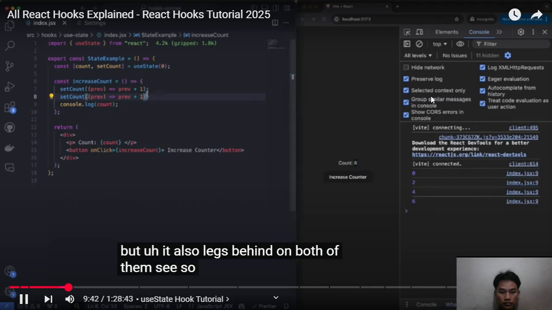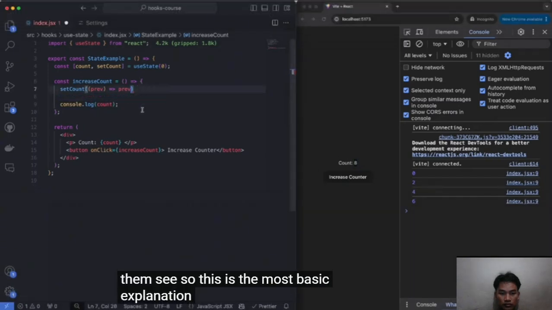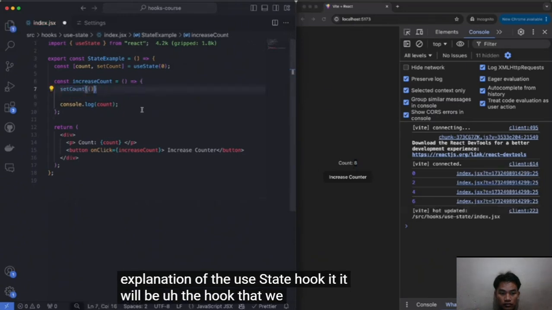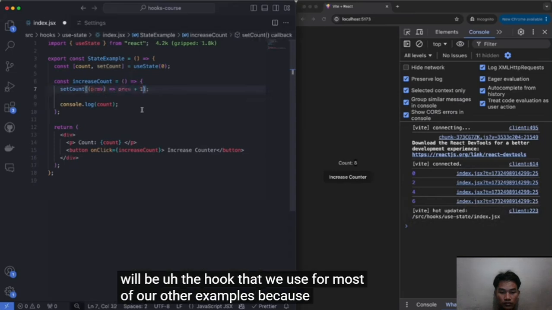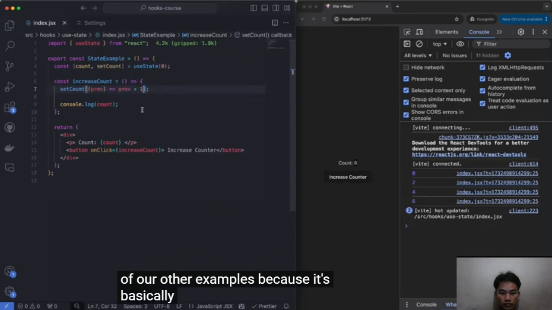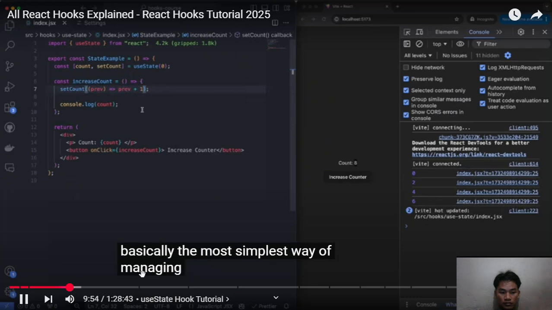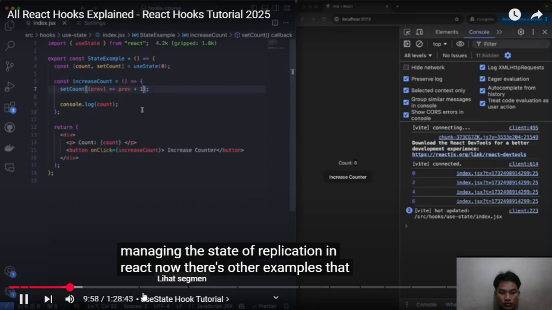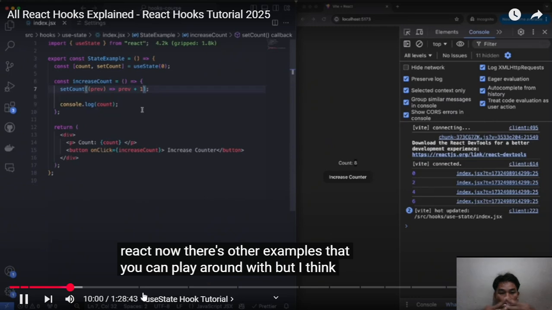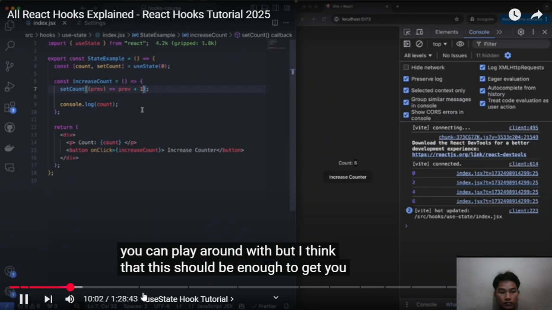See? So this is the most basic explanation of the useState hook. It will be the hook that we use for most of our other examples because it's basically the simplest way of managing the state of an application in React. Now there's other examples that you can play around with, but I think that this should be enough to get you going to the next ones.